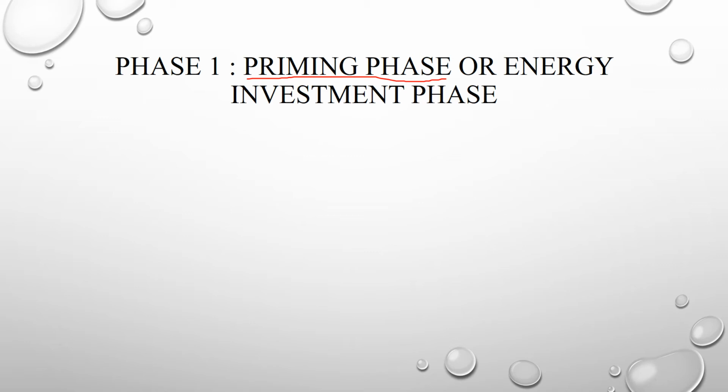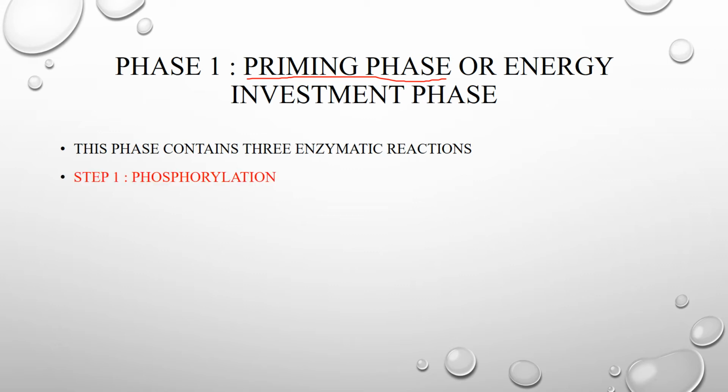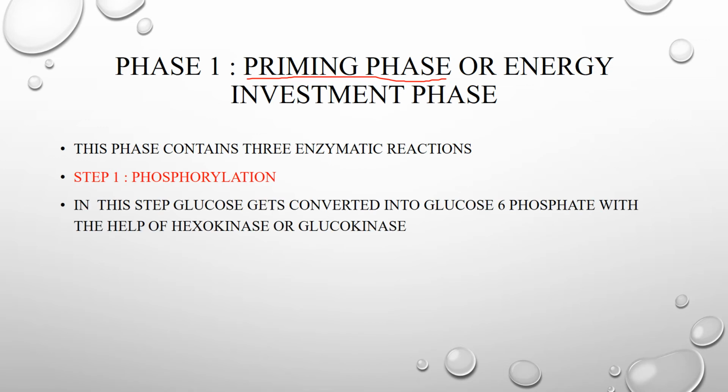So for any reaction to occur, there should be some push or initiation. That is the reason we take the help of energy and we will start the glycolytic reaction. This phase contains three enzymatic reactions, that is the priming phase or energy investment phase. First step is phosphorylation. Second step is nothing but isomerization. Third step is again phosphorylation.